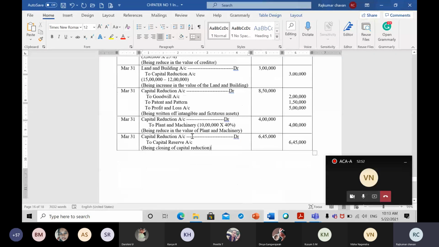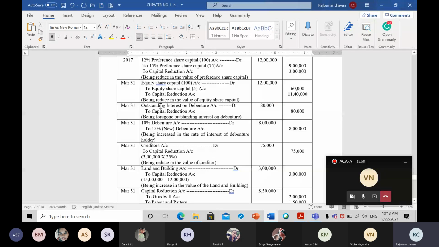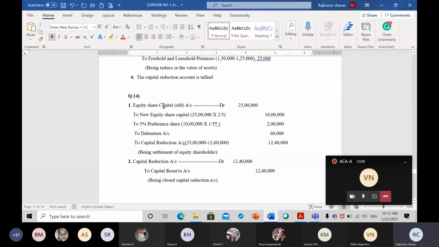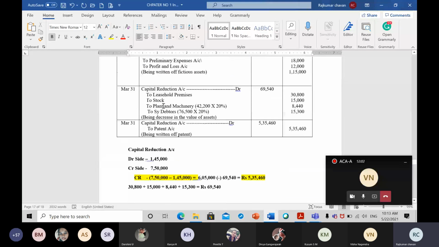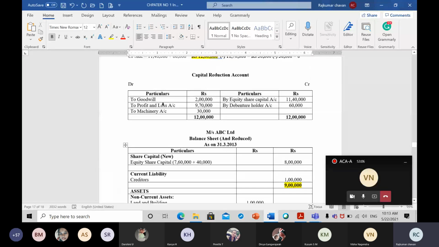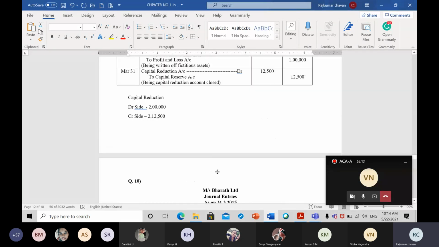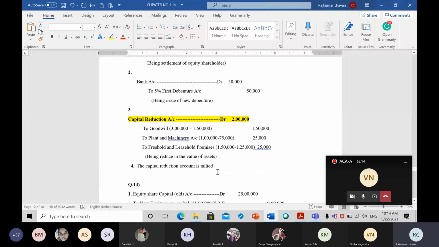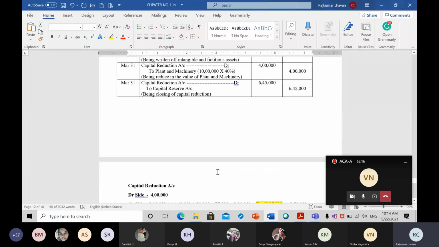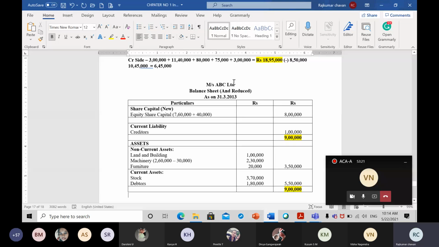Now the time comes to prepare the balance sheet. How the balance sheet will look like, that we have to pass now. So let me copy the format of the balance sheet from somewhere. Messrs.